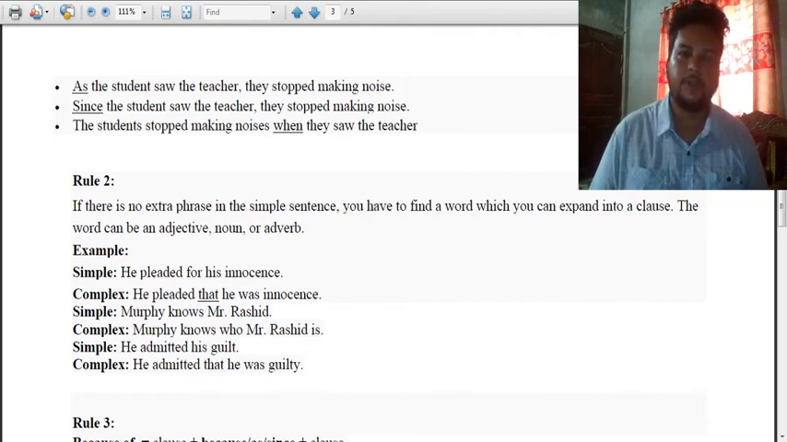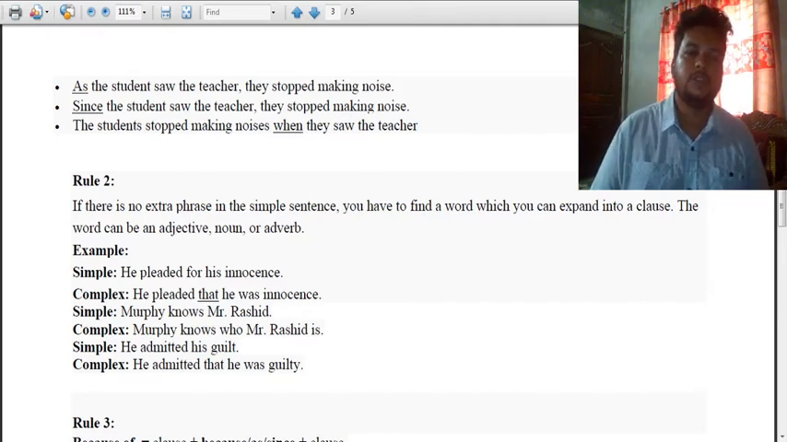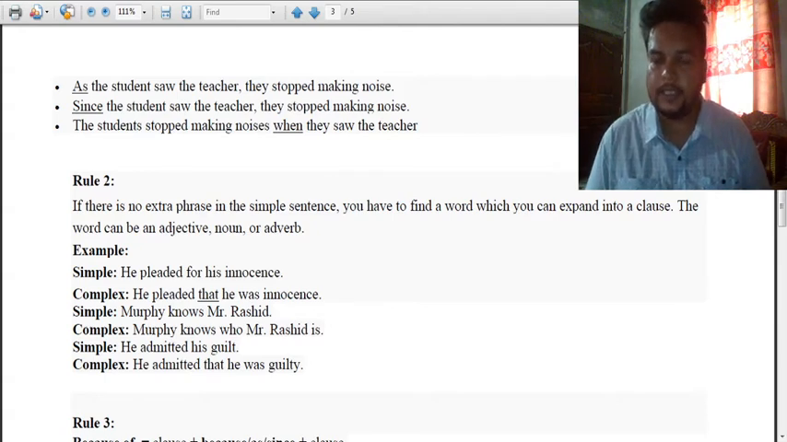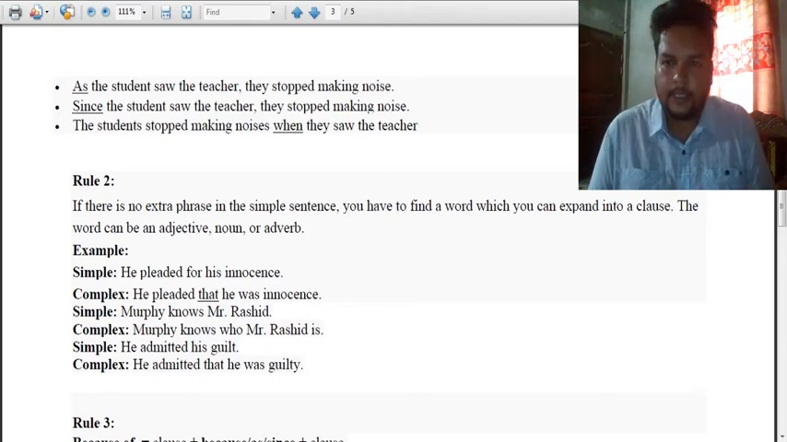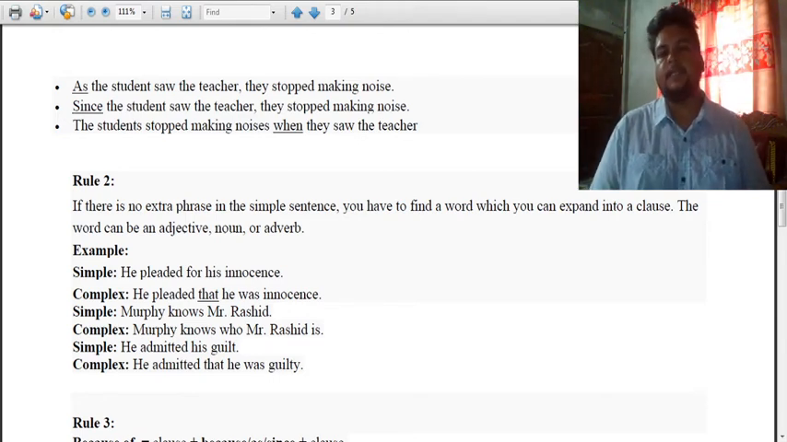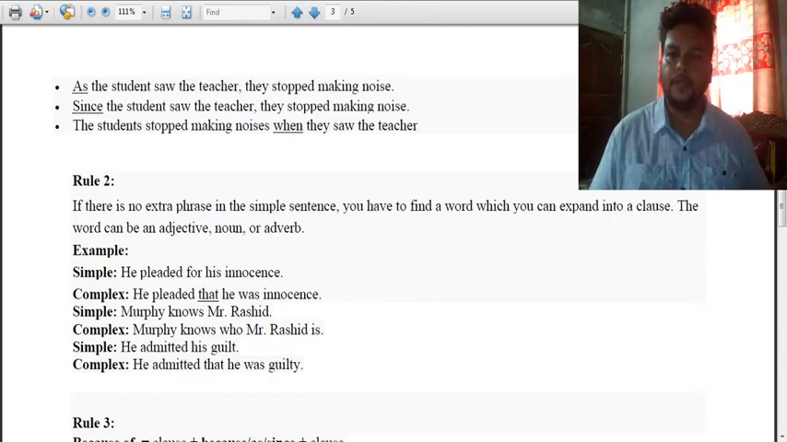So, seeing the teacher, the students stopped making noise. Here we can transform it to complex: As the students saw the teacher, they stopped making noise. Since the students saw the teacher, they stopped making noise. The students stopped making noise when they saw the teacher. These are the connectors you can take to expand a simple sentence and transform it into a complex sentence. So rule 1 simply says that if you find any extra phrase in a simple sentence, expand this. And how to expand this? You have to pick suitable connectors that go with the sentence structure or sentence meaning. That's all about rule 1.